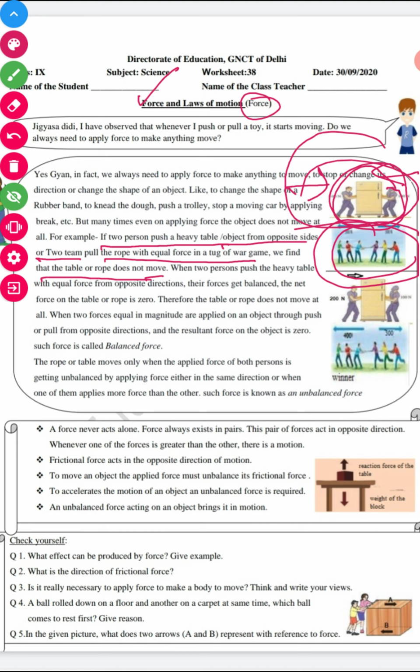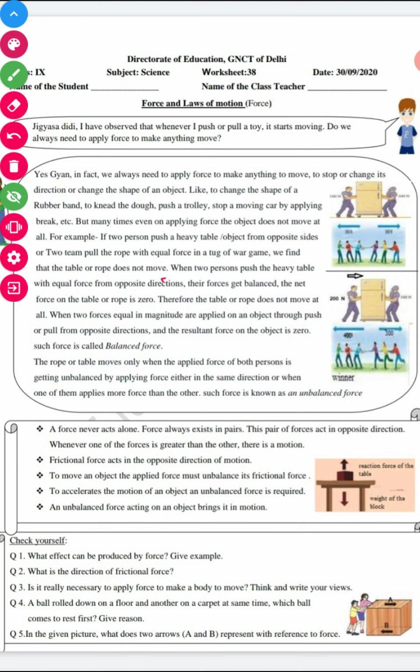When two persons push the heavy table with equal force from the opposite direction, their forces get balanced and cancel out each other. The net force on the table and the rope is zero, and therefore they do not move at all.